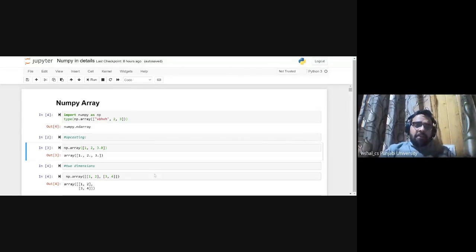Within NumPy we have an array function that converts a list into an array. See, in the third cell we have passed two lists within an array.